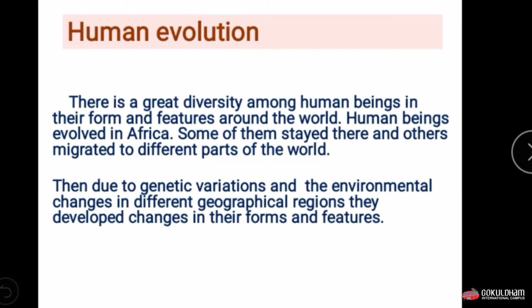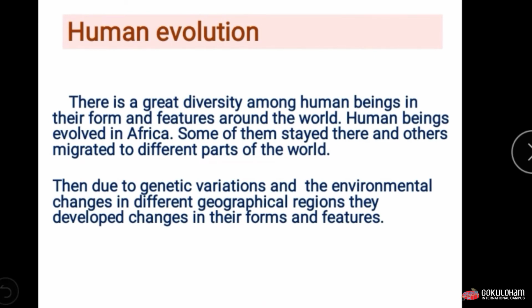You will find certain dissimilarities between them, and at the same time you will find certain similarities. These dissimilarities are due to genetic variation and environmental changes in different geographical regions. They developed changes in their form and features.